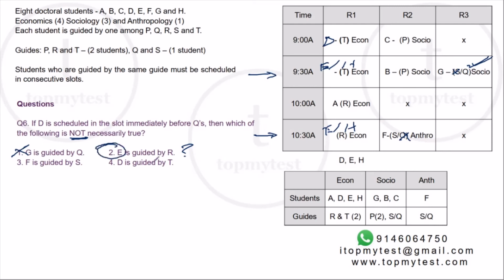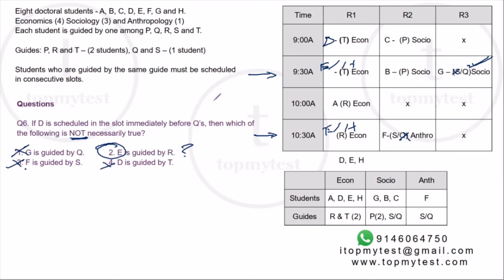Now, just to verify this, the other two have to be definitely true. We can verify this. F is guided by S. This is definitely true. So out. D is guided by T. This is definitely true. So out. So option 2 will be your correct choice.